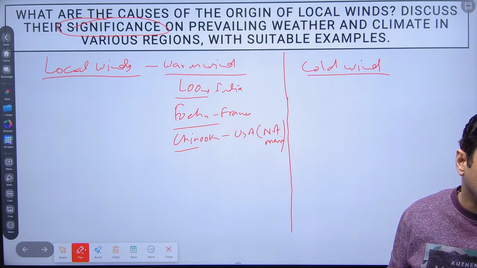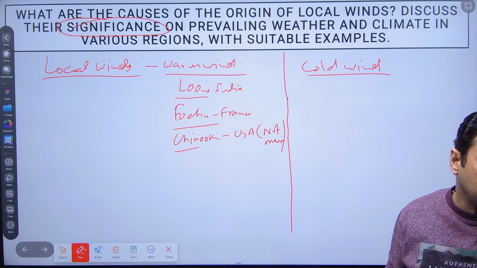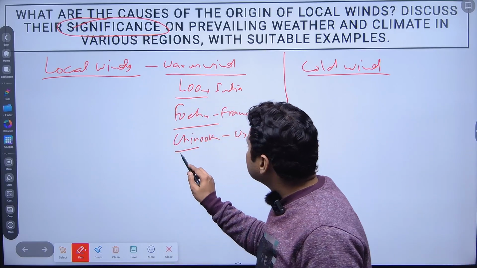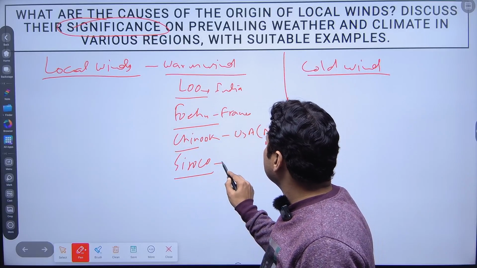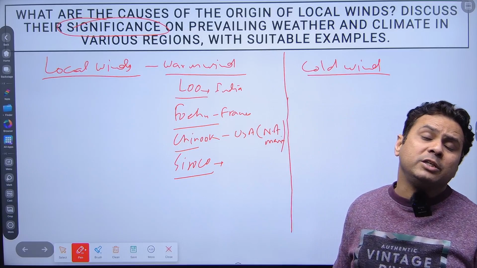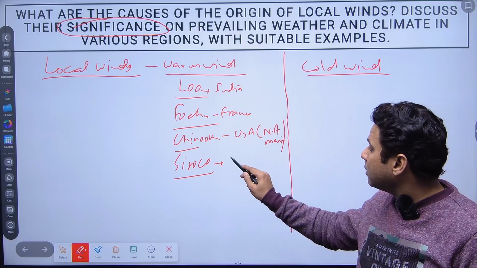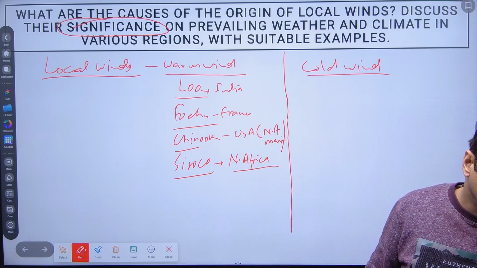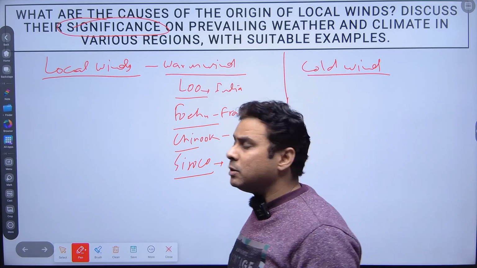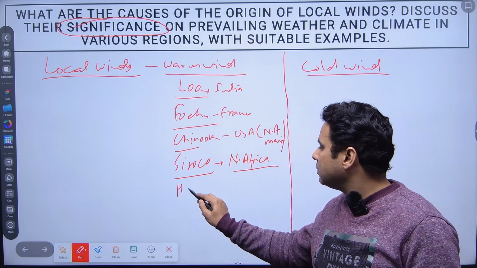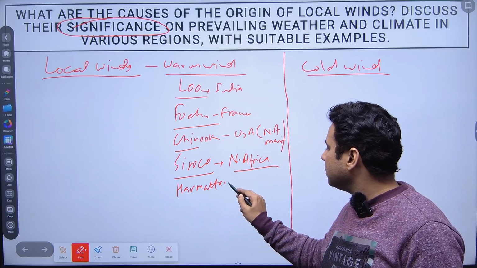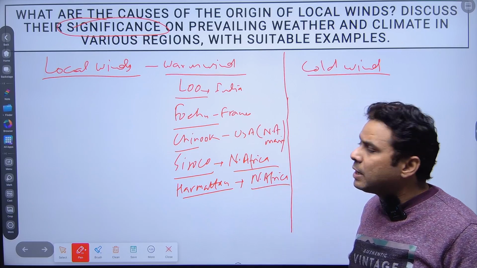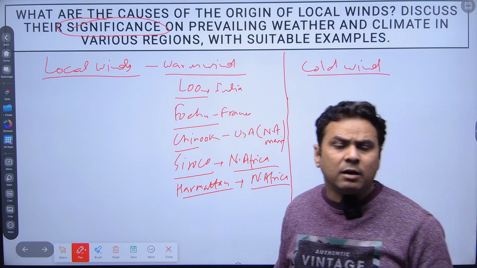A few other winds are also responsible as local winds, like Sirocco. They are found in northern Africa, right? Sirocco. Then there is another wind which is known as Harmattan. It is again in northern Africa. A few others are there, like Black Roller.